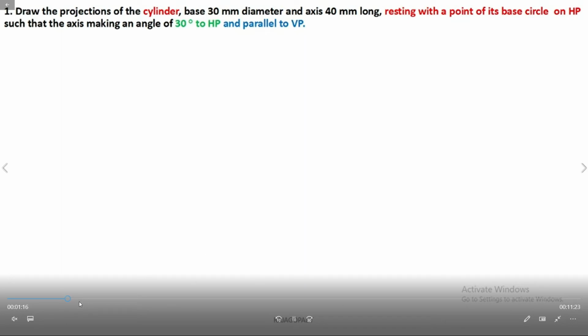Now we need to draw here first. This is the position. Cylinder position, base 30 mm, resting on HP. In this position, which view is the true shape? The top view is the true view that is visible.